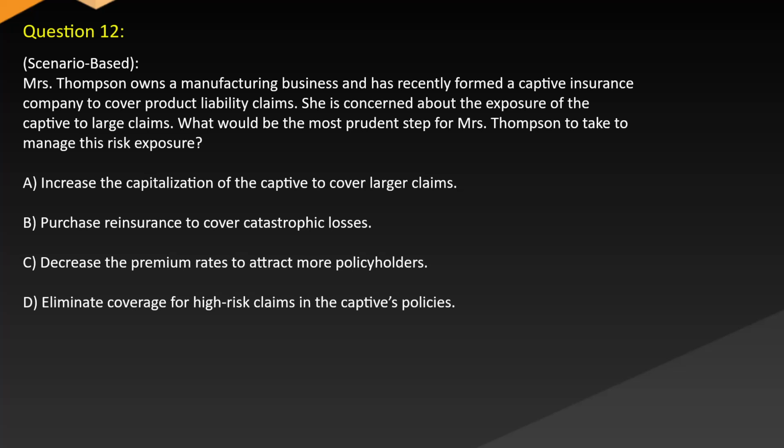A. Increase the capitalization of the captive to cover larger claims. B. Purchase reinsurance to cover catastrophic losses. C. Decrease the premium rates to attract more policyholders. D. Eliminate coverage for high-risk claims in the captive's policies.